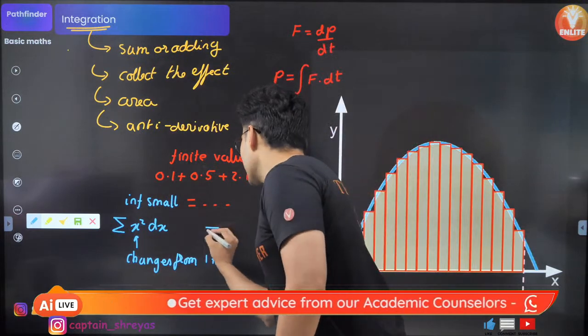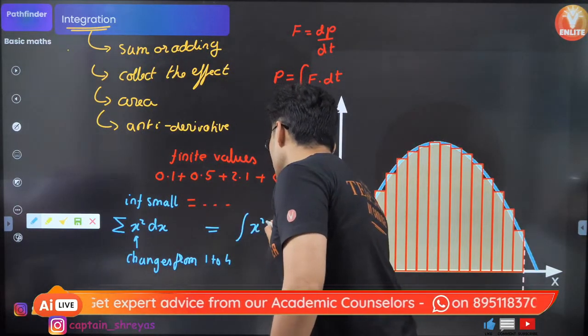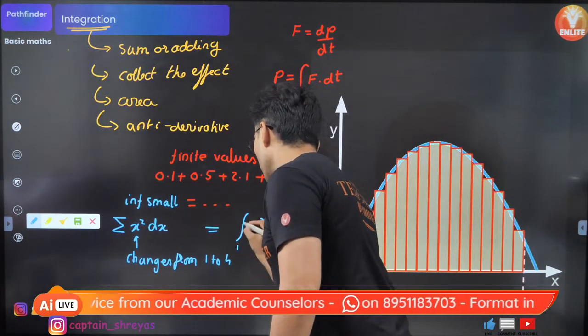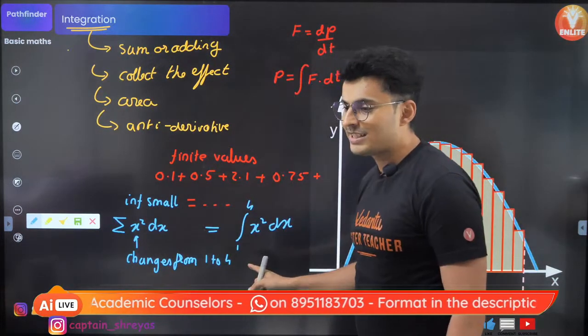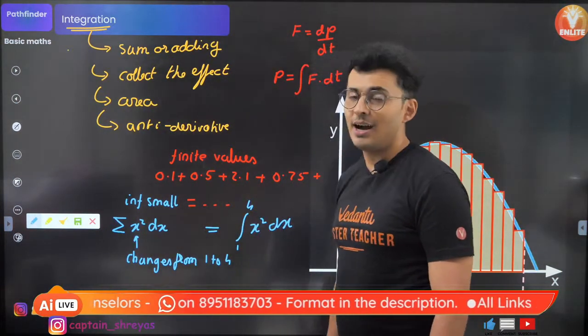So this is then represented as integral of x square dx from 1 to 4. 1 is the lower limit and 4 is the upper limit.